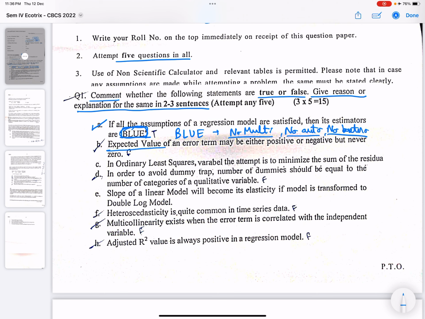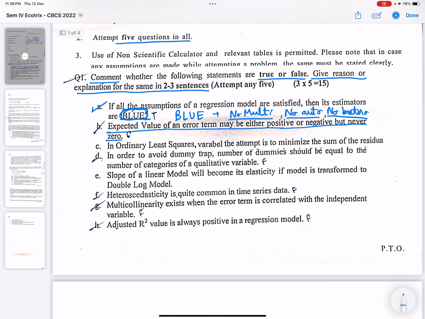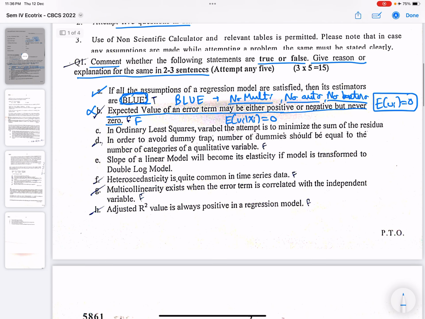Expected value of an error term may be either positive or negative, but never zero. We know it is one of the assumptions of the OLS estimator that expected ui given the values of xi is 0. So this statement is definitely false, because it is expected that the average of the error terms turns out to be 0. Okay. Now these are fairly simple questions.